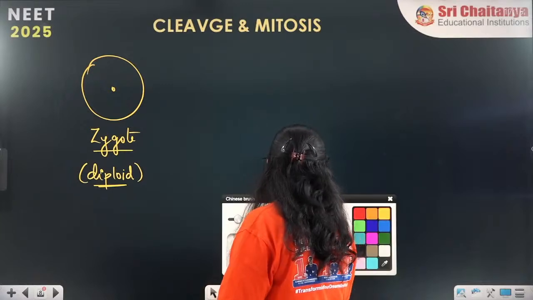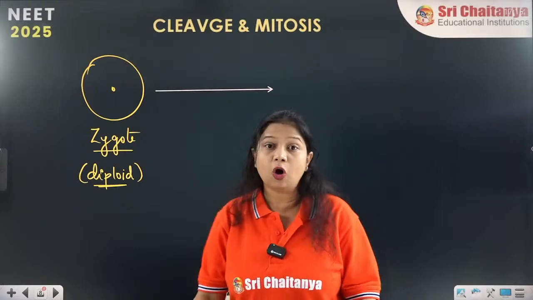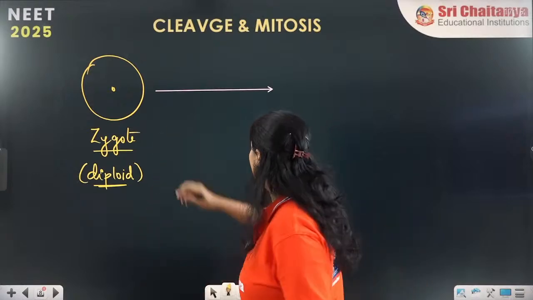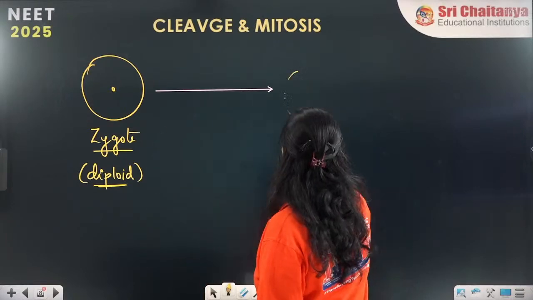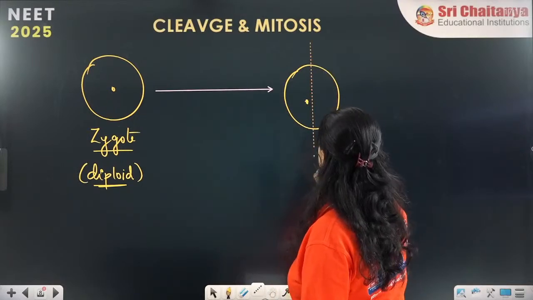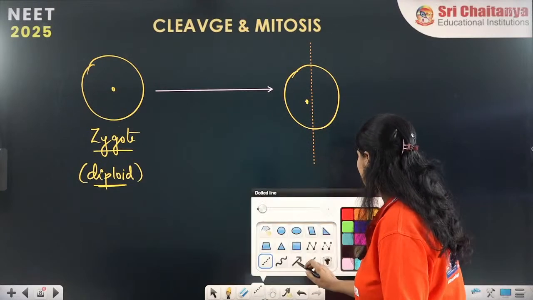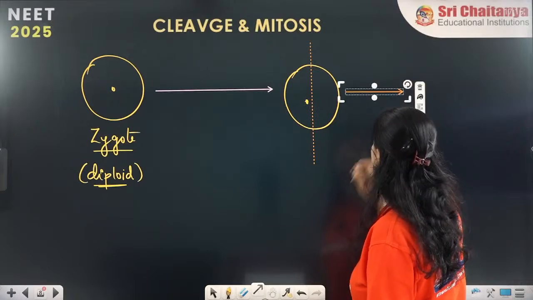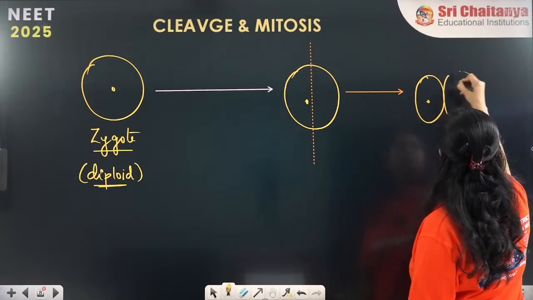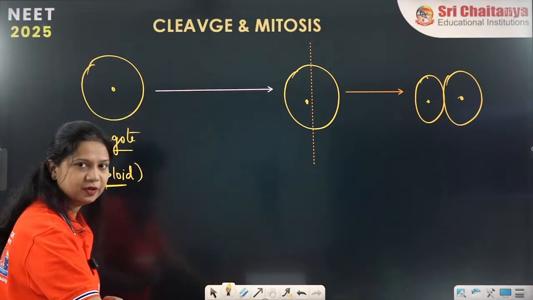Now zygote undergoes a process of cell division which is not commonly seen in any other type of cell division. Zygote undergoes a cell division in which what happens? The cell will divide like this first. Like this, the cell will divide. And what happens? What will be formed? The cells that will be formed, see the cell size. The size becomes smaller. Alright.